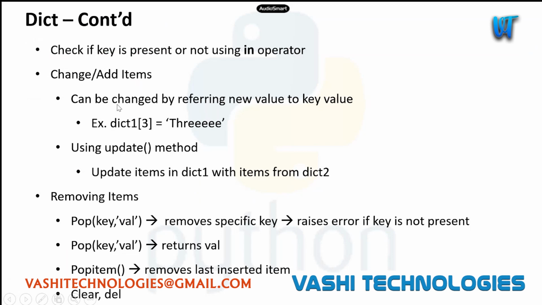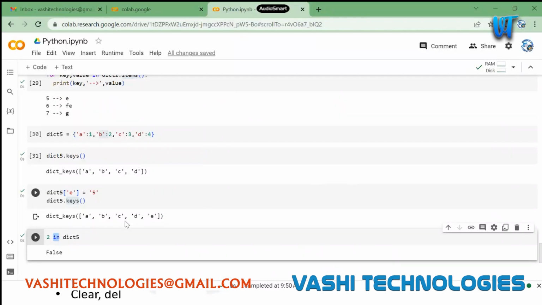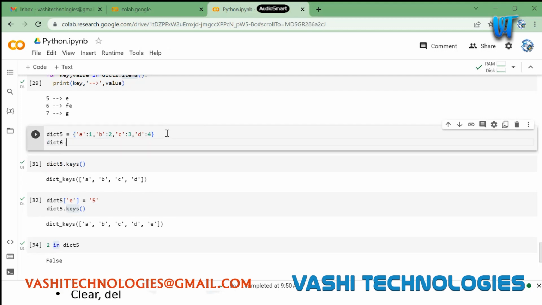And then, change and add items. We have seen, right, that we have two ways to do that. We can directly perform assignment. Let's say we have a new key, we can directly assign that key in this format: dict1 of key name and then the value. And we can also use the update method. Using the update method, we can update one dictionary with another dictionary. Let's see how it practically works. We have dict5 here, right? And we have dict6.